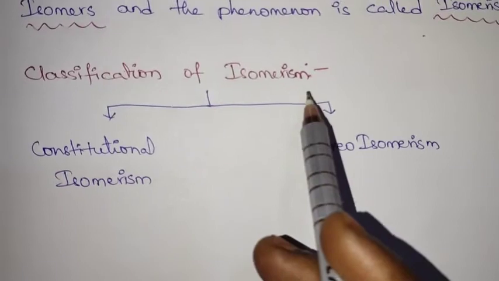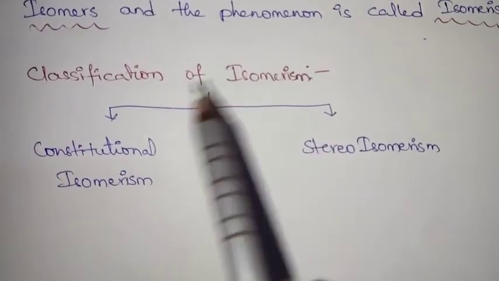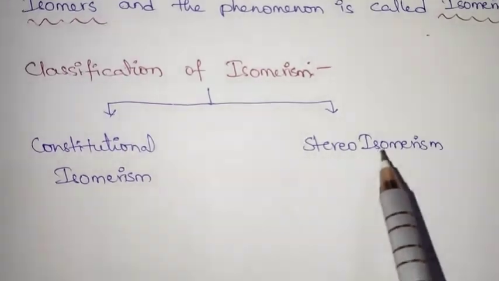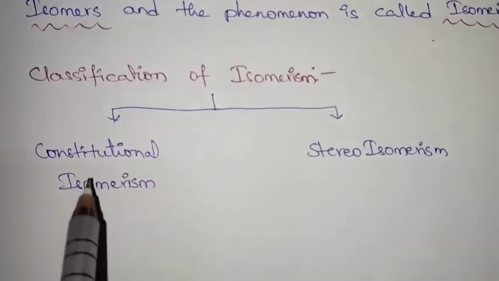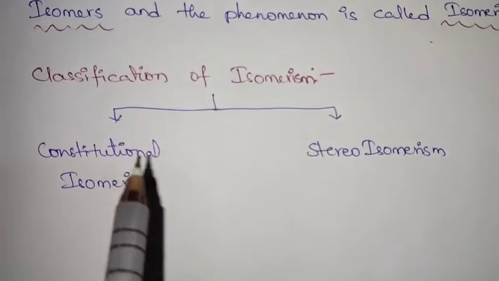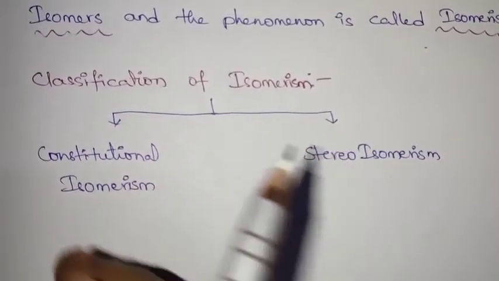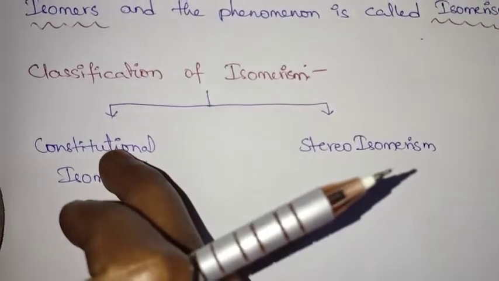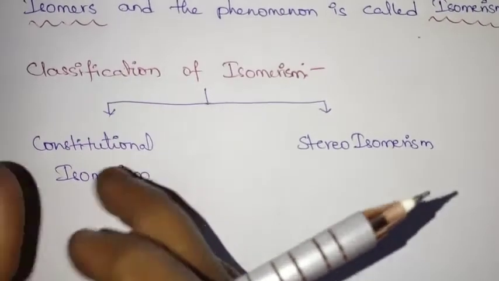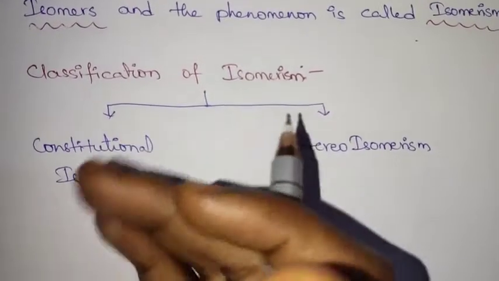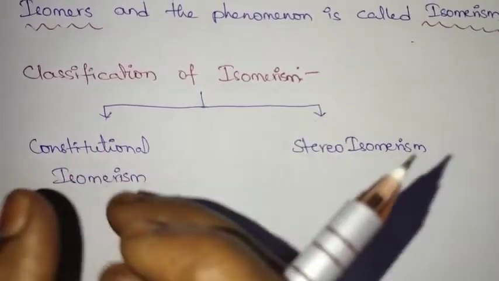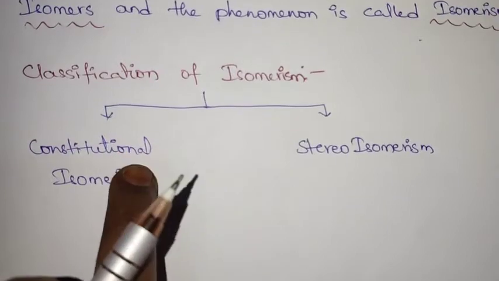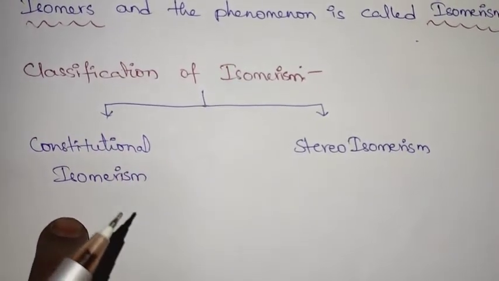Isomerism is classified into two major types: one is constitutional isomerism, the second is stereoisomerism. Constitutional isomerism is nothing but structural isomerism. In this, the compounds have the same molecular formula but differ in the arrangement of the atoms within the molecule. That is constitutional isomerism or structural isomerism.